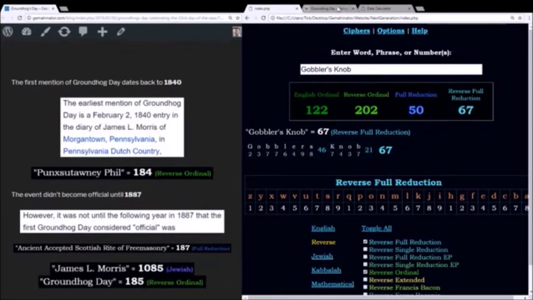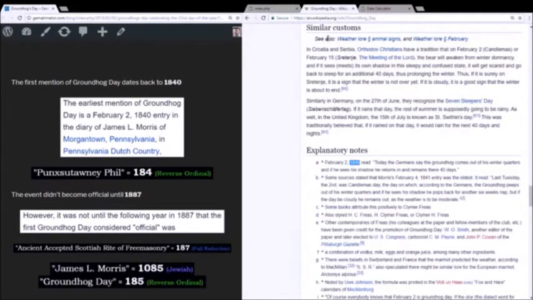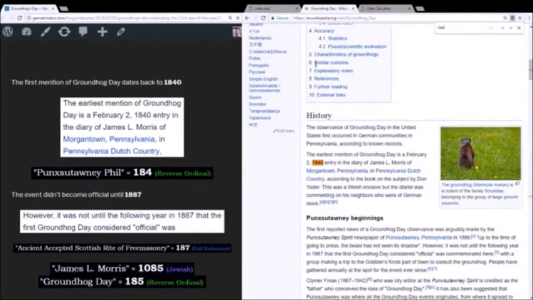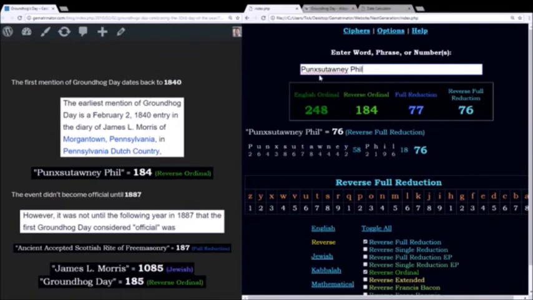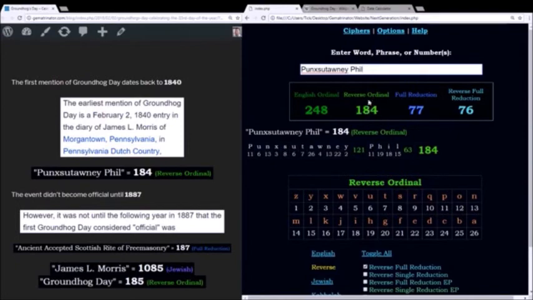So if you look at Wikipedia, you'll find that the first mention of Groundhog Day came in the year 1840. This groundhog is called Punxsutawney Phil. And no matter how many times I type Punxsutawney, I can't get used to it. But in the reverse alphabetic order, this sums to 184.